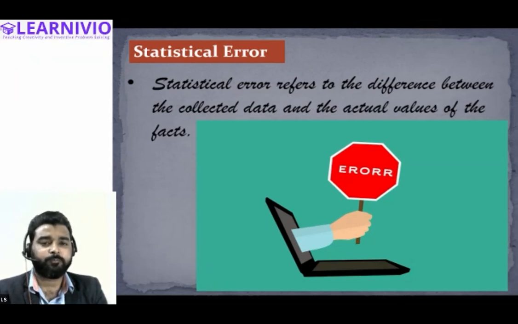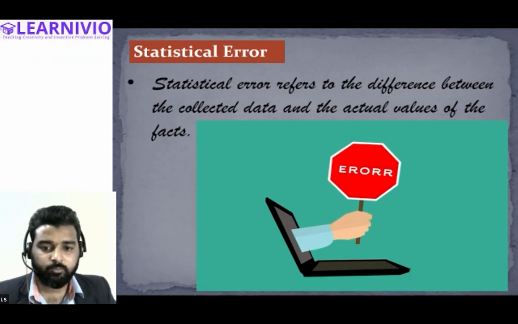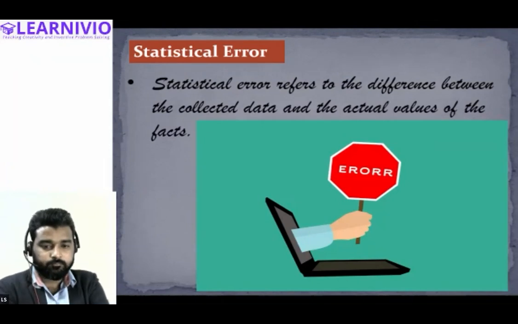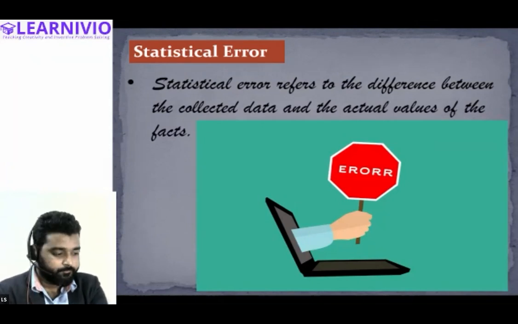Can you tell me what is the purpose of collecting information? Why do we collect the statistical or the quantitative information? Or in simple terms, we can say, why do we conduct this statistical inquiry? What is the purpose of conducting this statistical inquiry about anything? Can anyone tell me? Samiksha.